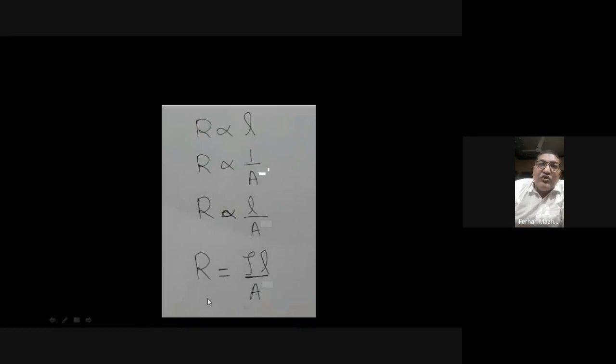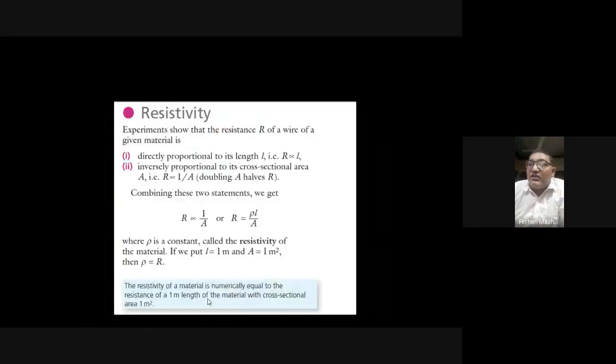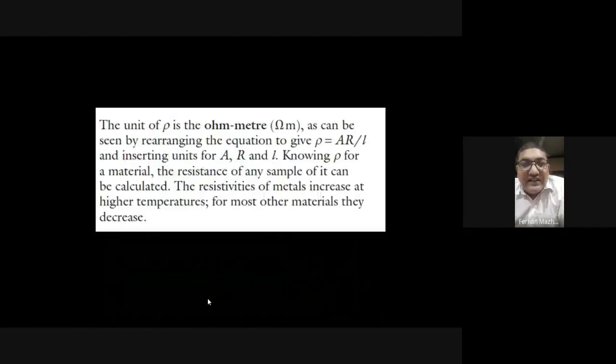So rho will be equal to A multiplied by R divided by L. The unit of the resistivity is ohm meter, as can be seen by rearranging the equation to give rho equals AR by L, and inserting units for A, R, and L.